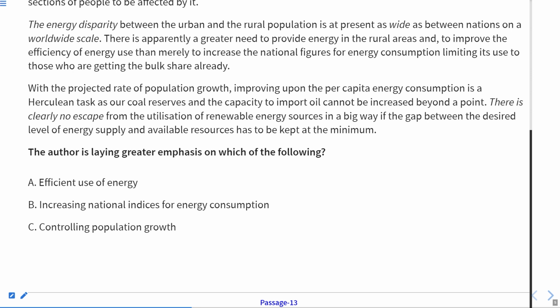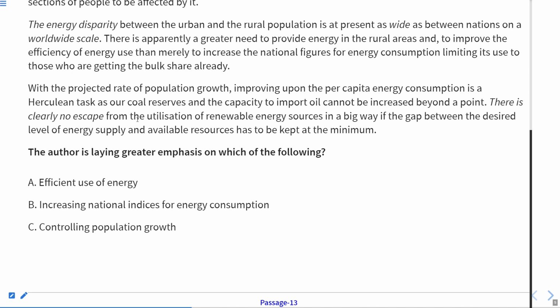First of all, it is efficient use of energy. On what point is the author laying emphasis? It means which of the following is the author emphasizing or stressing. Is it efficient use of energy? If we see the last paragraph, it is written, with the projected rate of population growth, improving upon the per capita energy consumption is a Herculean task. Herculean means very difficult task, as our coal reserves and the capacity to import oil cannot be increased beyond a point. It means it is limited. There is clearly no escape from the utilization of renewable energy resources in a big way.